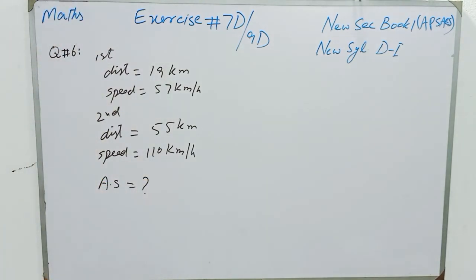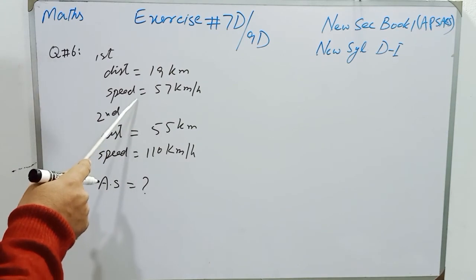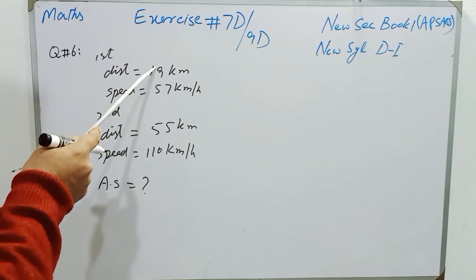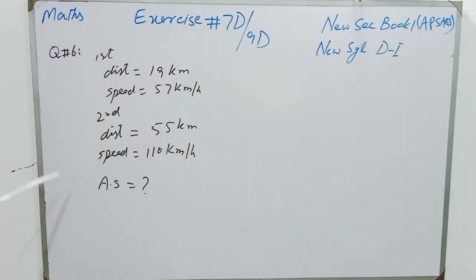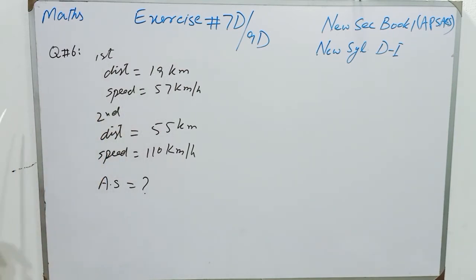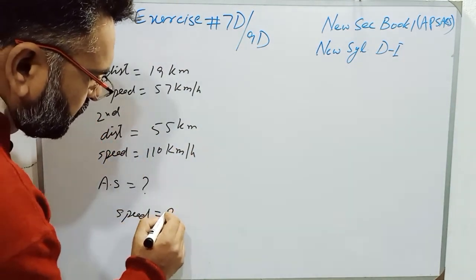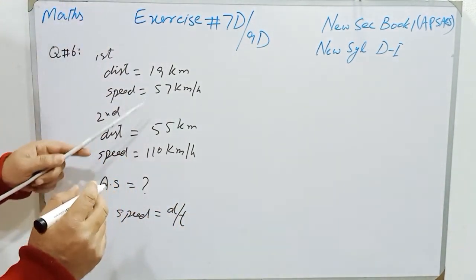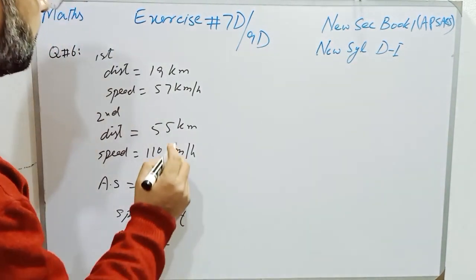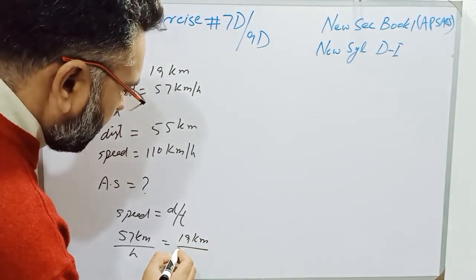So students, keep in mind that the total distance is 19 km and 55 km. So we have to find the total time taken for both the distances, and then we will divide the total distance by the total time, and that will be the average speed. So for the first part of the journey, we will find the time. Speed is equal to distance over time, and speed is 57 km per hour, and distance is 19 km, and we have to find time.